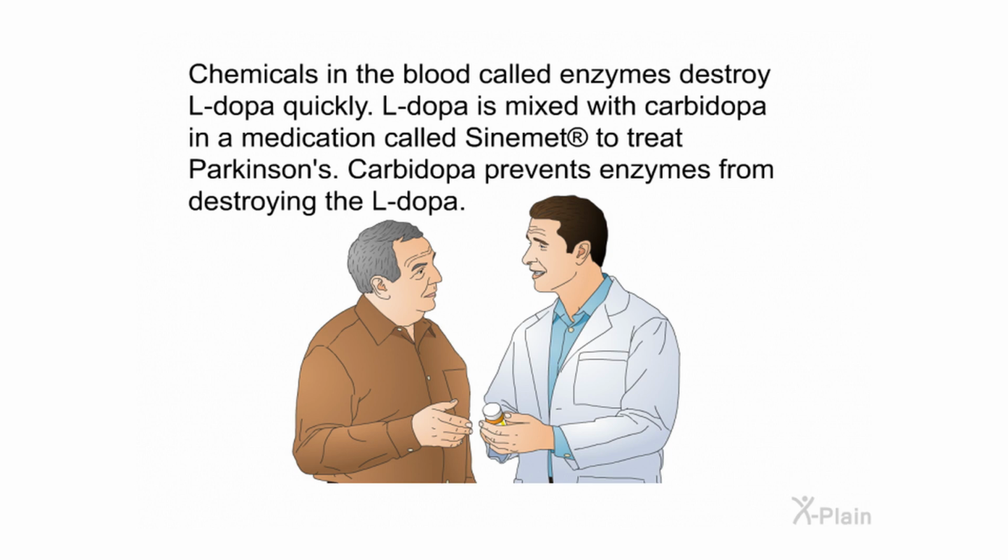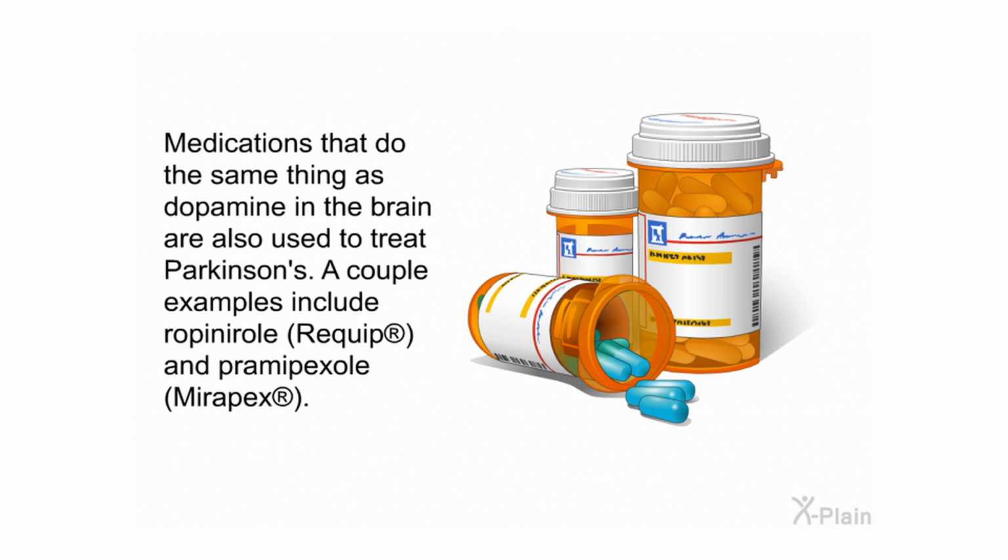Chemicals in the blood called enzymes destroy L-dopa quickly. L-dopa is mixed with carbidopa in a medication called Sinemet to treat Parkinson's. Carbidopa prevents enzymes from destroying the L-dopa. Medications that do the same thing as dopamine in the brain are also used to treat Parkinson's. A couple examples include ropinirole, Requip, and pramipexole, Mirapex.